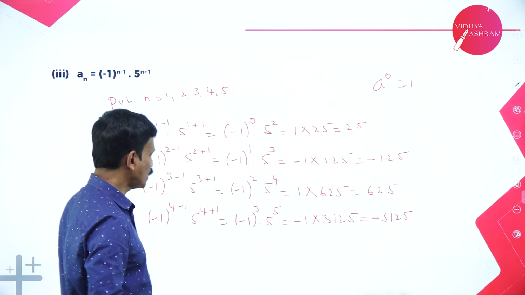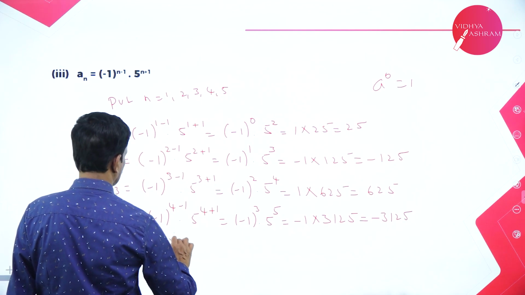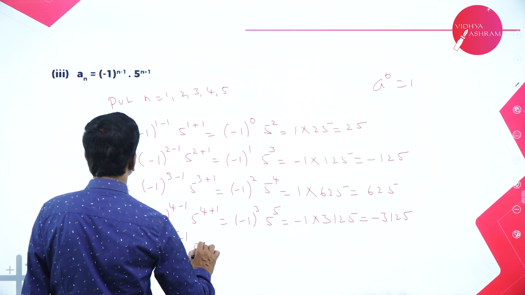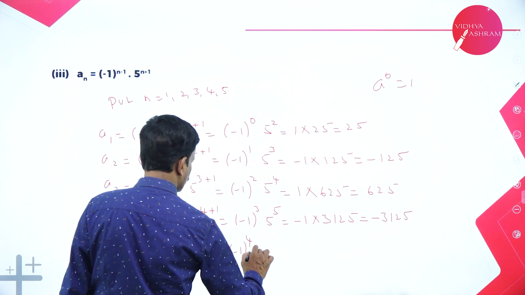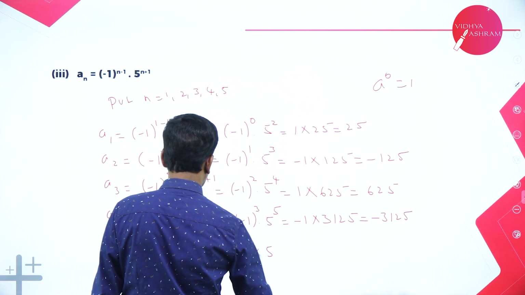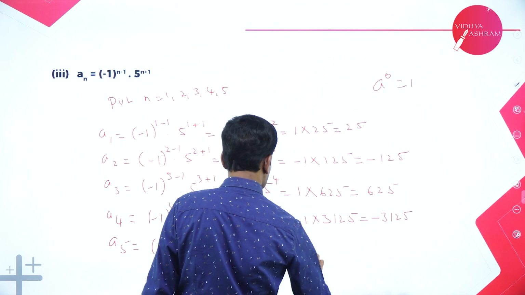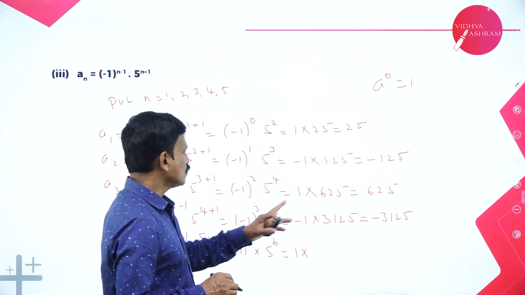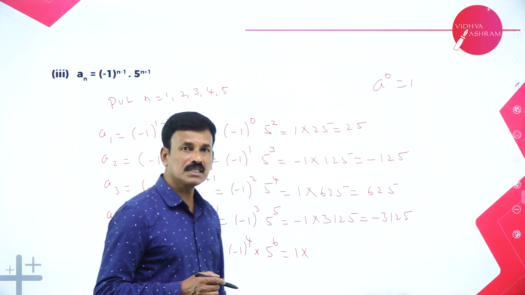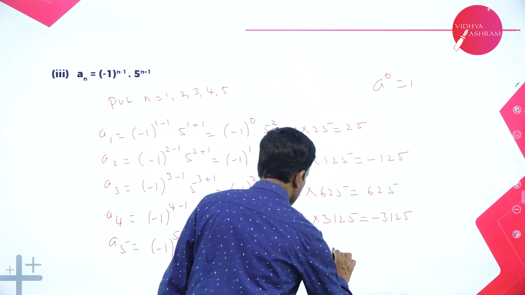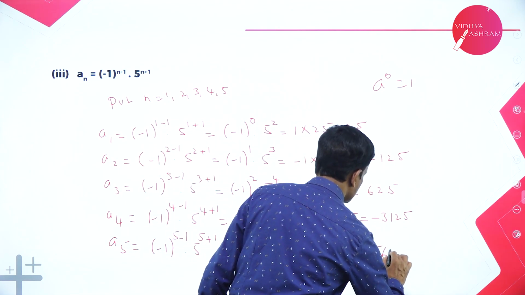Minus 3125. Now the last term, A5. Put n is equal to 5. (Minus 1) to the power of 5 minus 1 into 5 to the power of 5 plus 1. (Minus 1) raised to 4 into 5 to the power of 6. If you multiply minus 1 four times, you will get plus. So 5 to the power of 6 means 3125 into 5, which is 15,625. So 1 into 15,625 is 15,625.